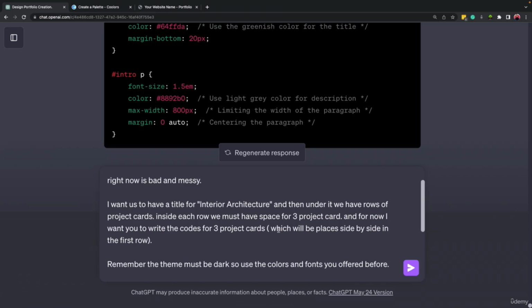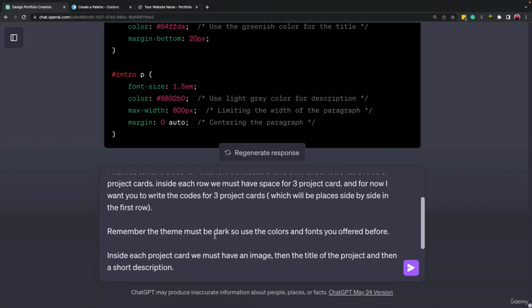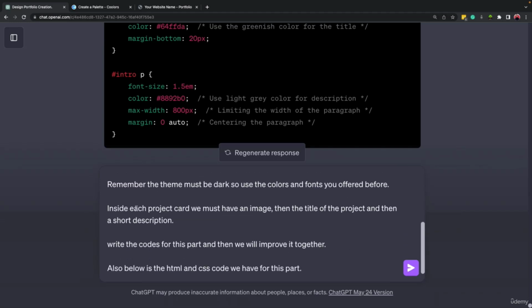Inside parentheses, I mentioned that these 3 project cards will be placed side by side inside the first row. Remember, the theme must be dark and use the colors and fonts that you offered before. Inside each project card, we must have an image, then the title of the project and a short description. Write the code for this part, and then we will improve it together. Then at the end, I mentioned that here is the HTML and CSS code that we have for this part.